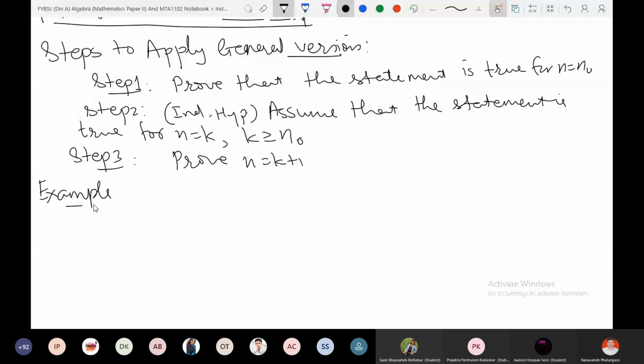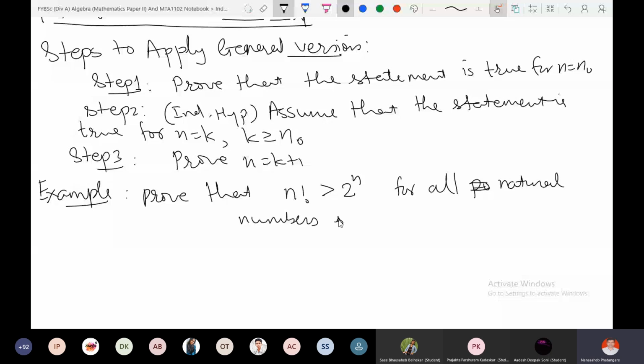So prove that n factorial is greater than 2 raised to n for all natural numbers greater than or equal to 4. For natural numbers n greater equal 4.